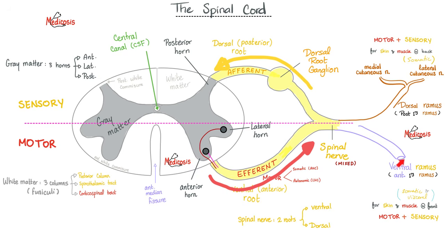You want to talk about the cervical plexus? Anterior primary ramus. How about brachial plexus? Anterior primary ramus. How about lumbar plexus? Anterior primary ramus. How about the sacral plexus?